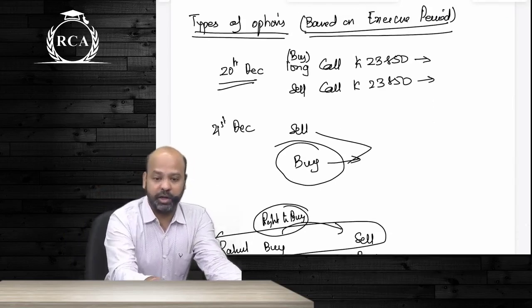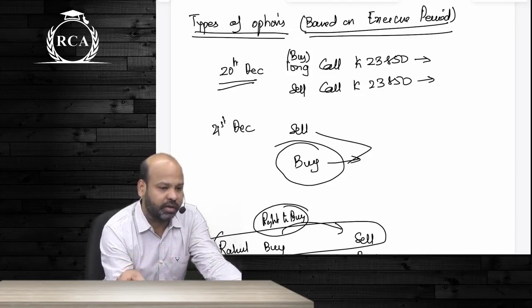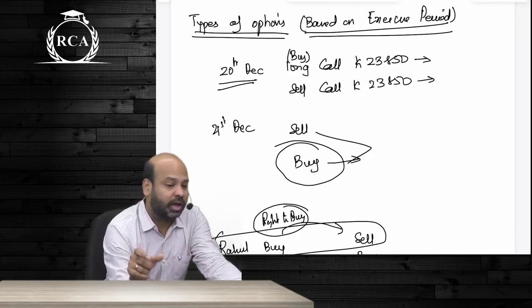Everyone has understood intrinsic value and time value. So what is intrinsic value? If the option is in the money, the benefit that you receive is called intrinsic value. The excess premium that you are paying over and above intrinsic value is called the time value component.